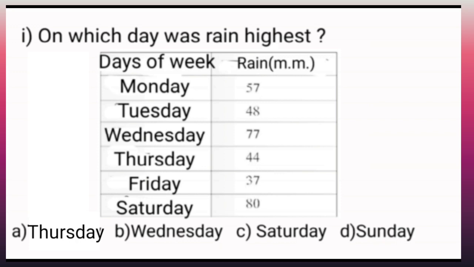Children, on Monday it rained 57 millimeter. On Tuesday it rained 48 millimeter. Wednesday 77 millimeter. Thursday 44. Friday 37 and Saturday 80 millimeter. So children, when we compare all these readings, we come to know that on Saturday it rained the highest, that is 80 millimeter. So children, let's find out the correct option from the given ones.